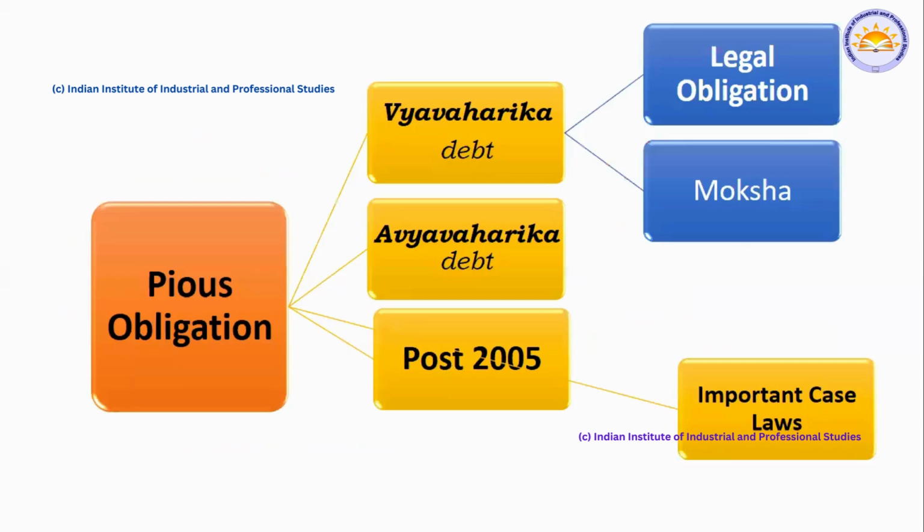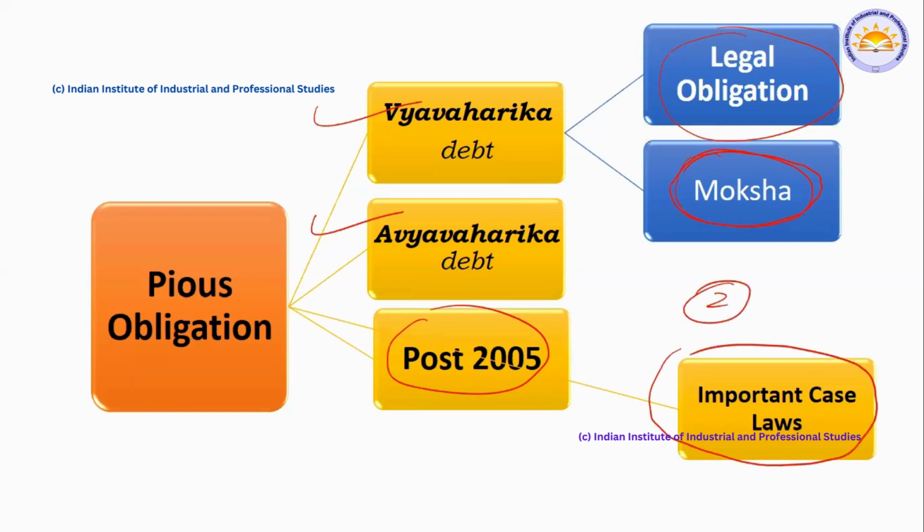Next, this slide you have to keep in your mind. Please take a screenshot of this. This slide gives the entire details of pious obligation. As I told, there is Vyavaharika debt and Avyavaharika debt, and post 2005, what was the status and legal obligation of it. A very important concept is that pious obligation was linked to the concept of moksha. In Hindu law, we have this concept of moksha, and pious obligation has a direct connection with this word. We'll be discussing certain important case laws. You have two important case laws in this topic, and you have to keep them in your mind.